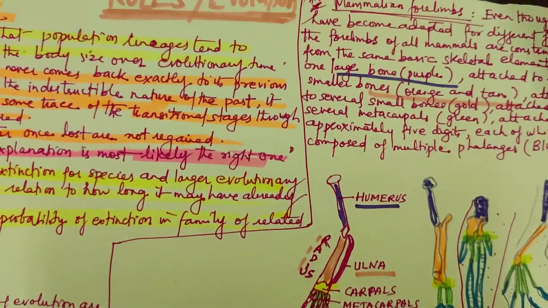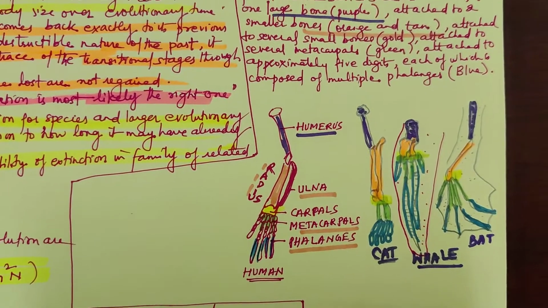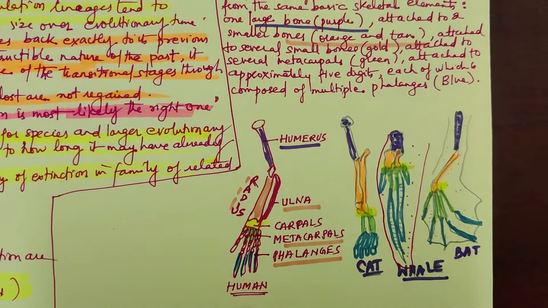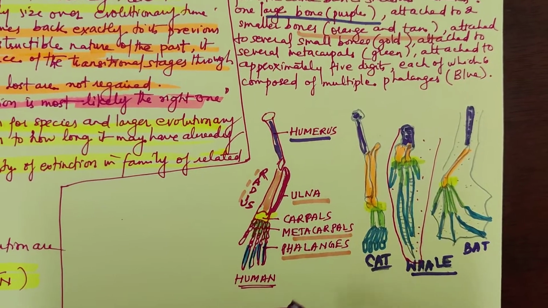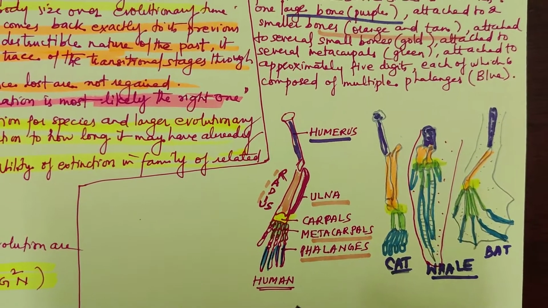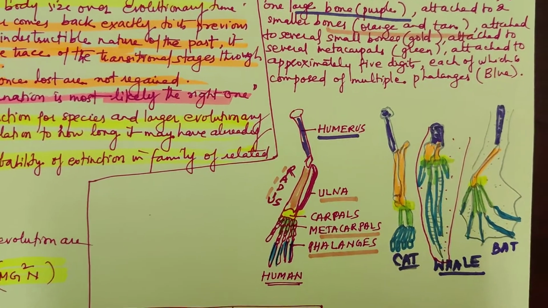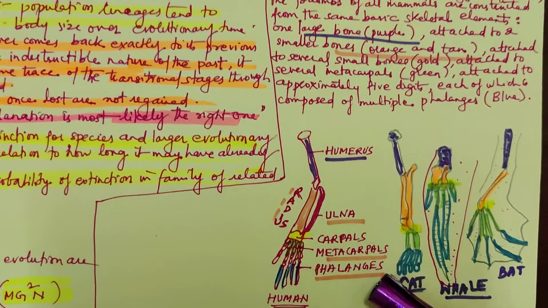Now we come to the mammalian forelimbs. Here are the structures of limbs: human, cat, whale, and bat. What is seen? These are homologous structures, in which organisms that are closely related share characteristics because of common descent. Because of the common descent, they are similar in form, anatomically similar, but have different functions.